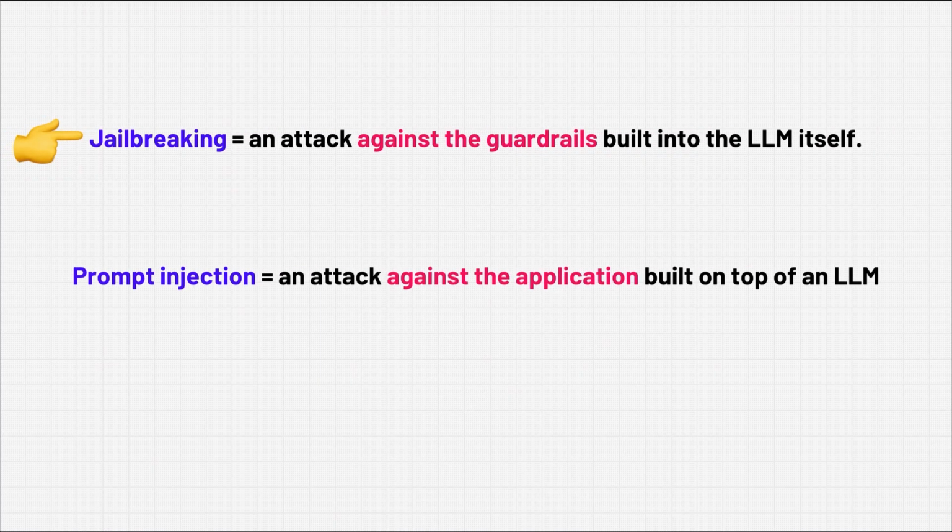Jailbreaking is an attack against the guardrails that are built into the large language model itself, such as through its training and fine-tuning process. Whereas prompt injection is an attack against the application that is built on top of the large language model.